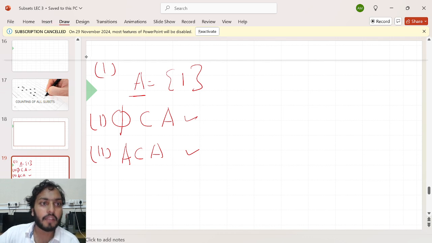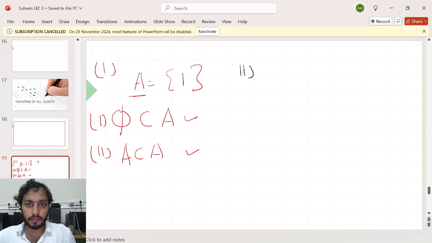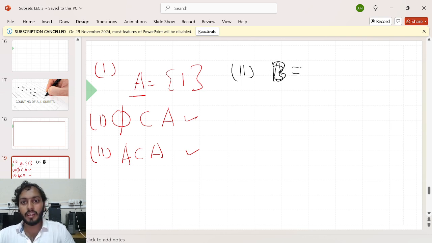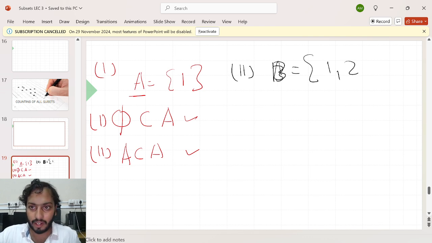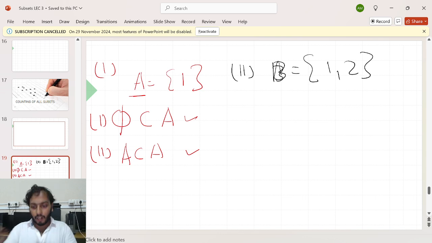Now let me give you another example. Let's say I have a set B which contains not one but two elements, 1 and 2. Now, can you list all the subsets of my set B?